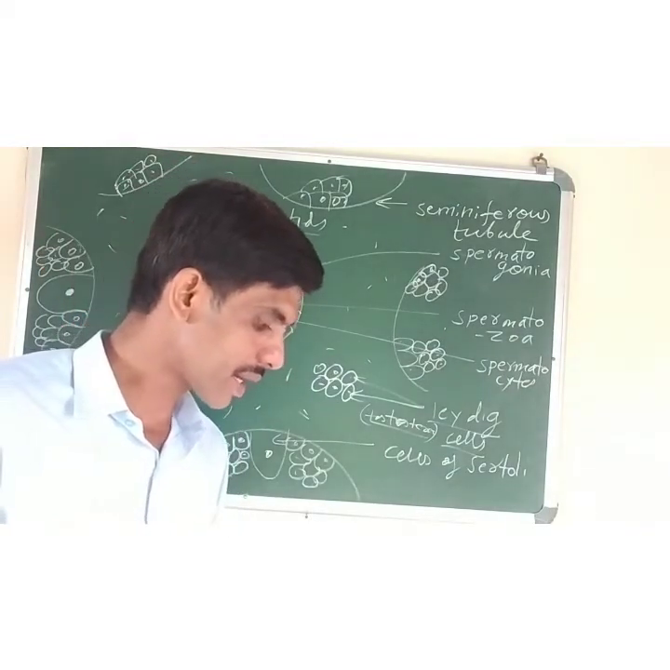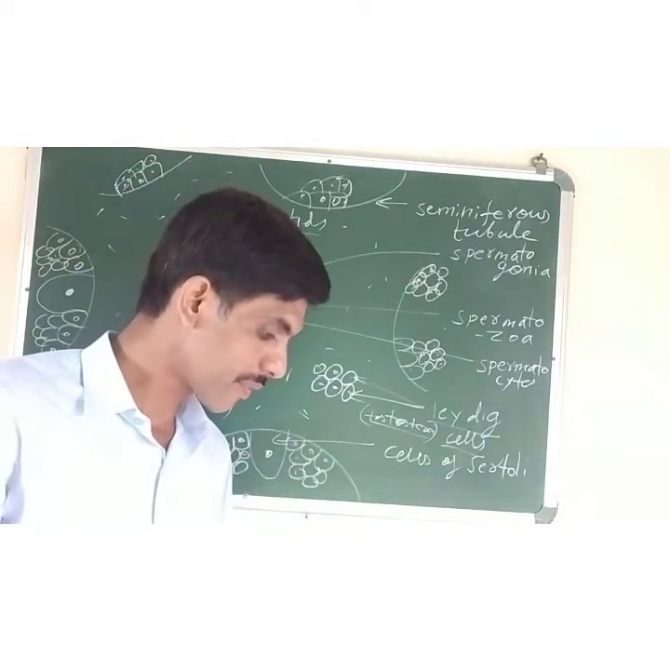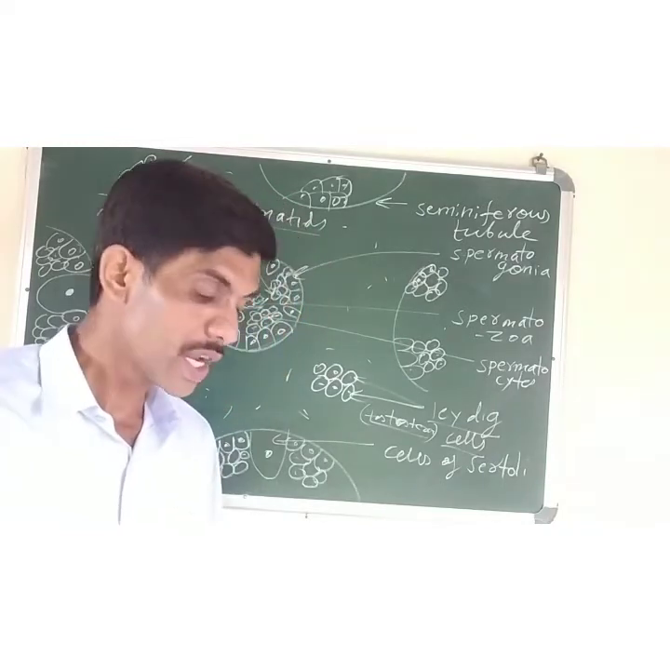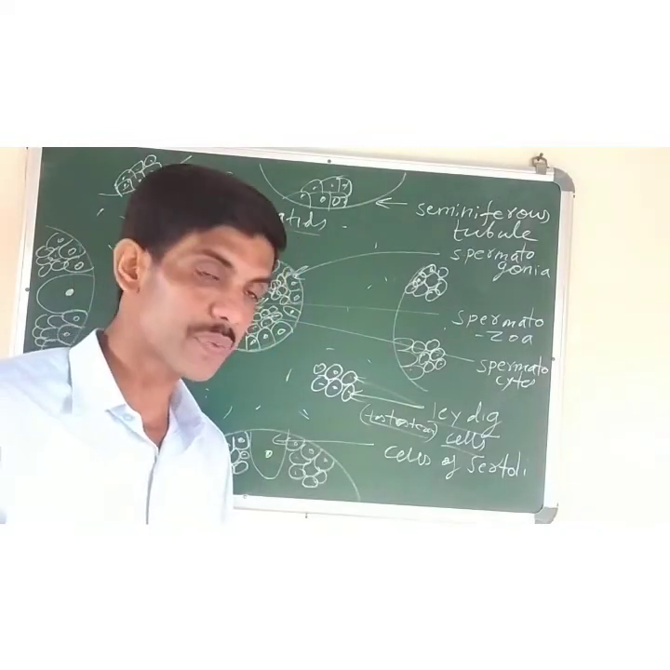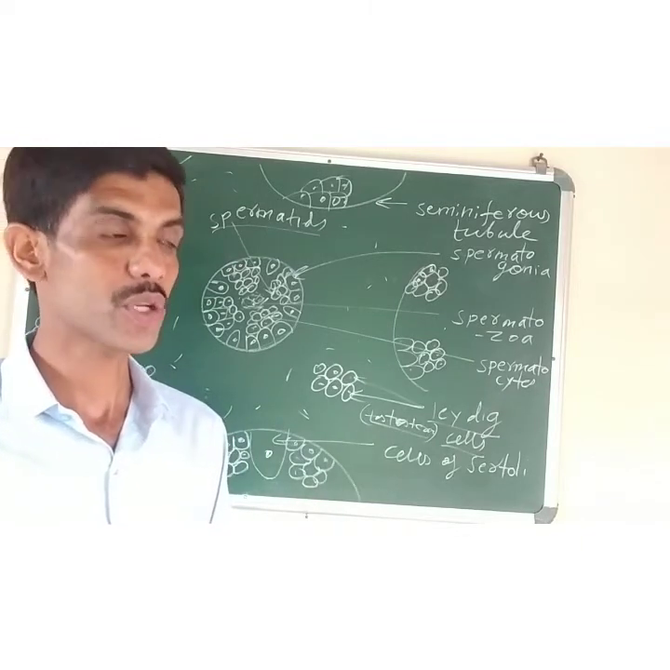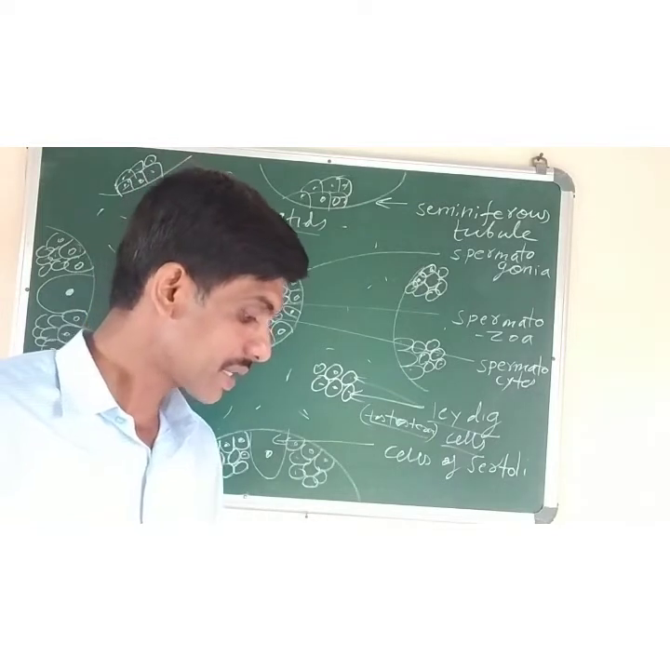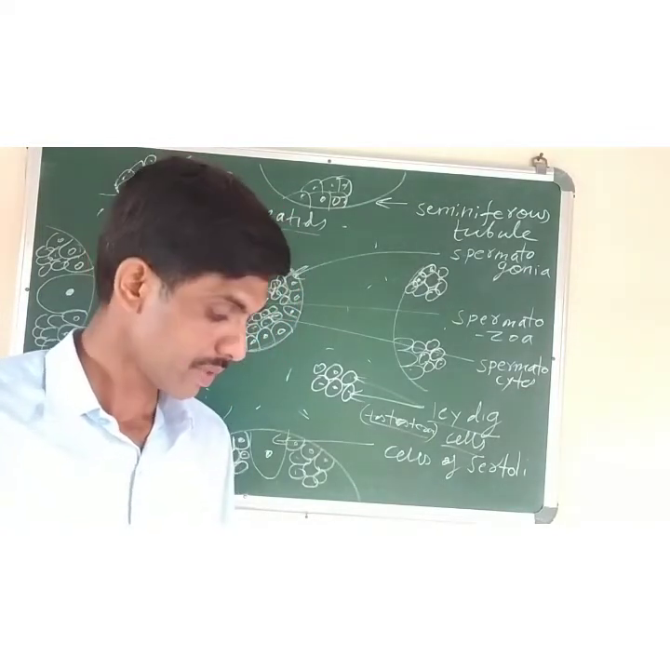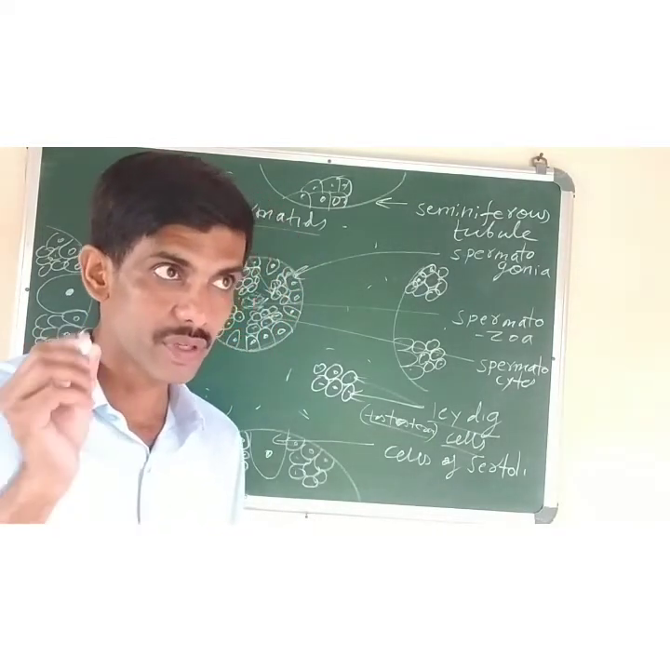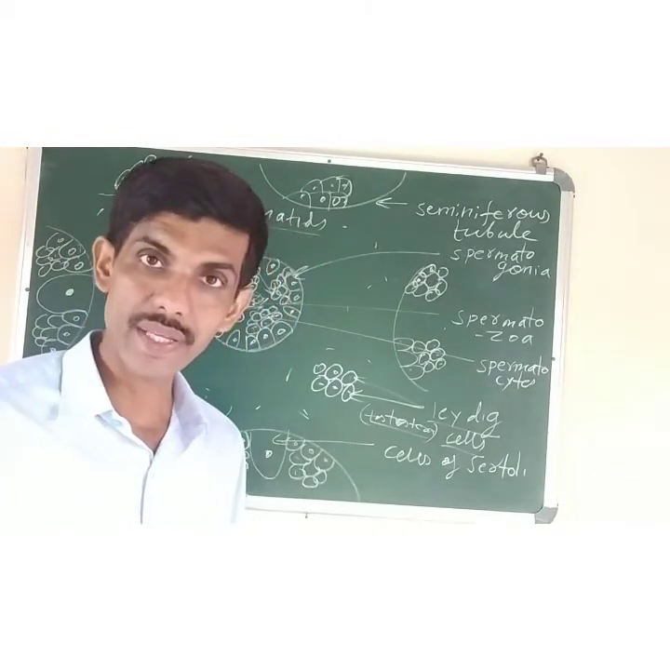The seminal vesicle does not function as a store for spermatozoa. Then what does it do? It produces a secretion which forms the bulk, the main huge quantity, of the semen. Semen is produced by the seminal vesicles. And the seminal vesicle contains different types of nutritive substances like citrate, fructose, and the hyaluronidase enzyme also.